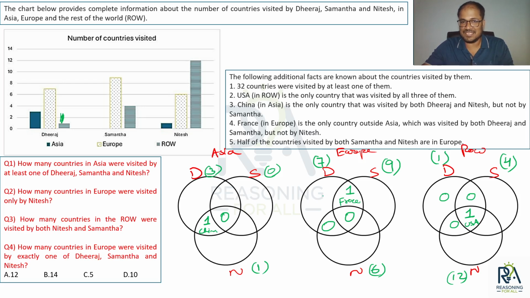Why outside Asia? Because inside Asia all these values are already 0, because Samantha's total is how much in Asia? 0. So Samantha's all these values are already 0 inside Asia, right? So outside Asia ये जो region है धीरज एंड समांता बट नॉट नितेश, यूरोप में ये एक 1 आएगा और रेस्ट ऑफ द वर्ल्ड में 0 ऑलरेडी आ चुका है, अलग से बोलने की जरूरत नहीं है.